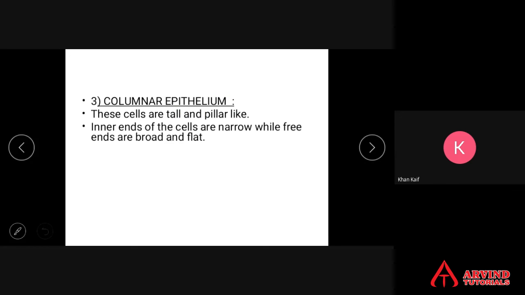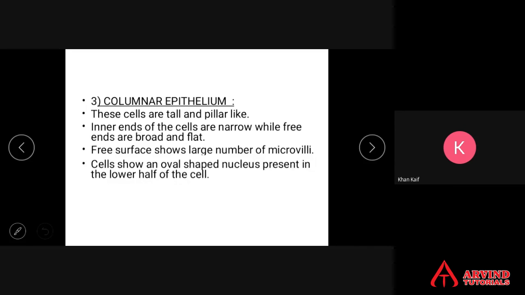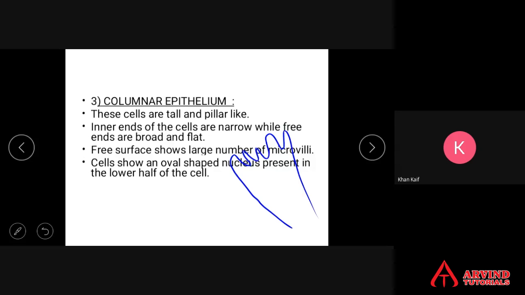Inner ends of the cells are narrow while the free ends are broad and flat. Free surface shows a large number of finger-like extensions called microvilli. Villi and microvilli: if there are foldings on top of a cell, then it is called microvilli. If the entire cell turns into a folding, then it is called villi. If the surface of the cell shows foldings, then it is called microvilli.